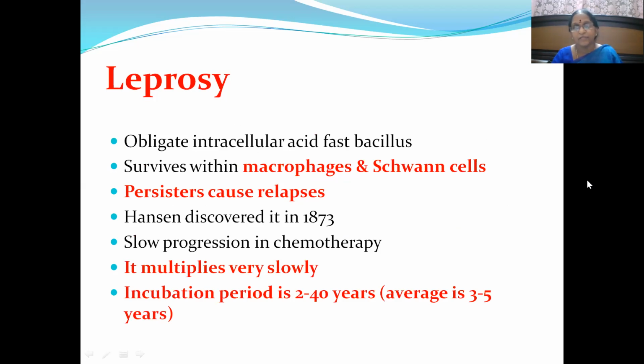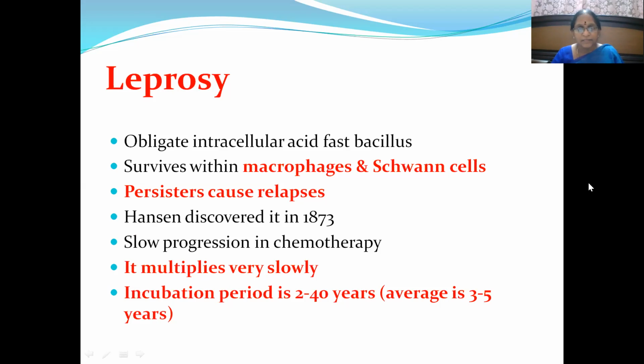It attacks the macrophages and Schwann cells, enters the cells, and survives within them. There are persisters which stay inside the cells and are not completely killed by any anti-leprotic drugs, because of which we come across relapses.